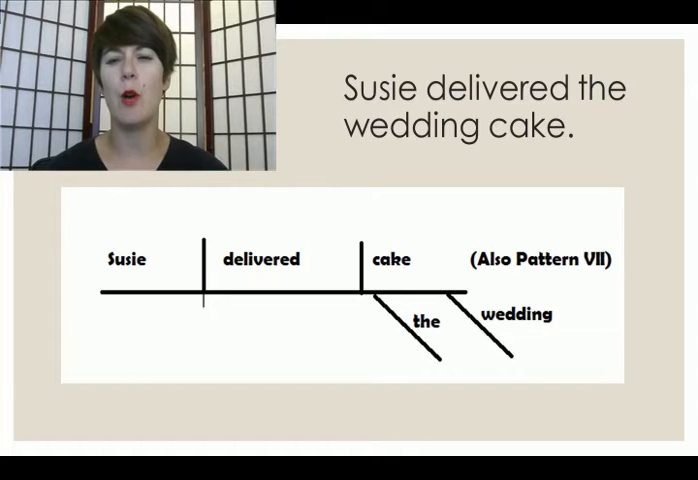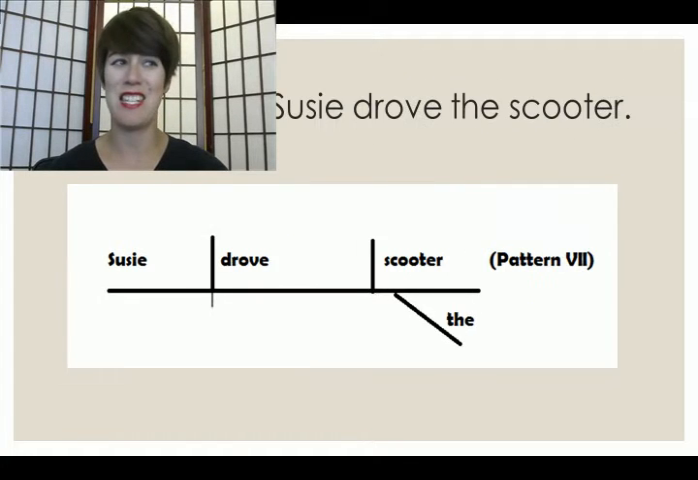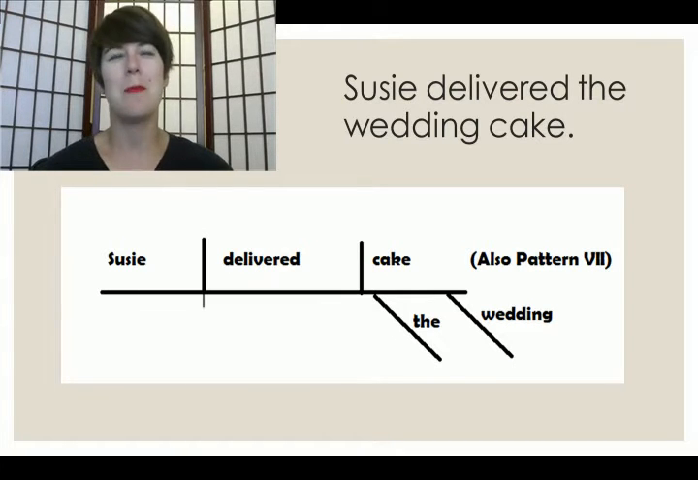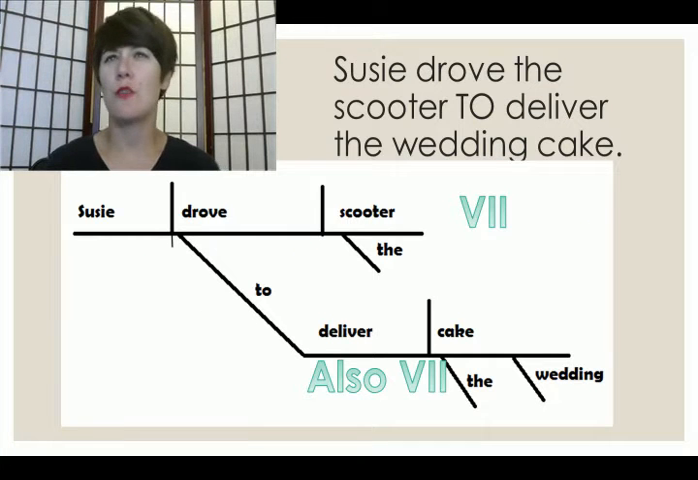You'll notice that both of these diagrams have the same subject, Susie and Susie. That's going to be important because when we add this adverbial on to our main verb, we are going to keep the same subject of Susie. "Susie drove the scooter to deliver the wedding cake."